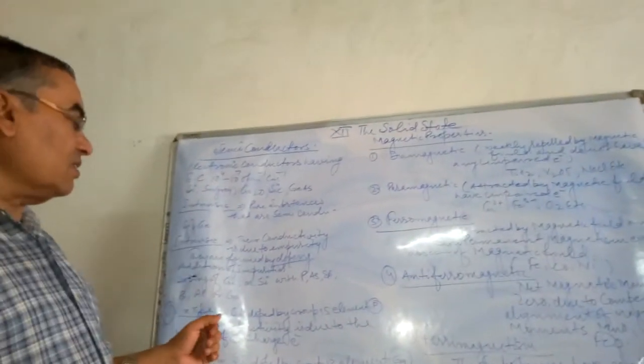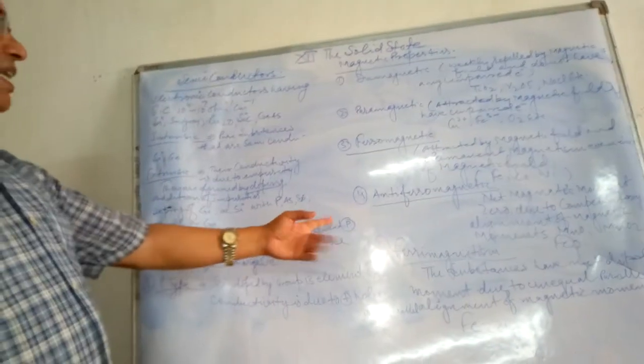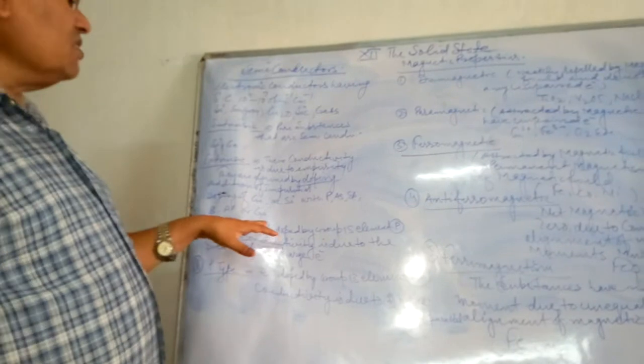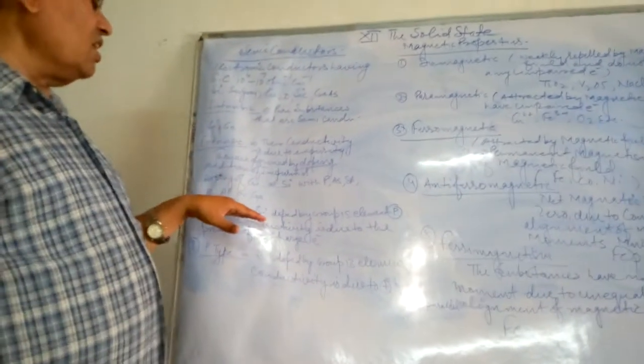N-type semiconductor means when silicon is doped by group 15 elements. You know, carbon, silicon, germanium, these all elements are considered group 14 elements.